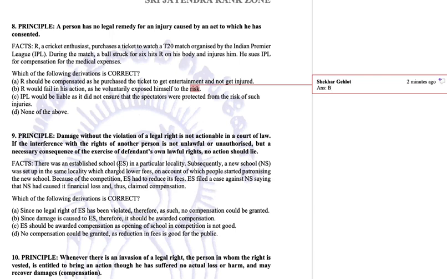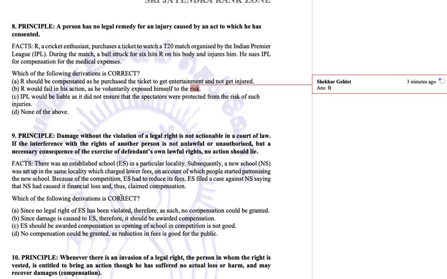There was an established school ES in a particular locality. Subsequently, a new school NS was set up in the same locality, which charged lower fees, on account of which people started patronizing the new school. Because the new school has lower fees, definitely people start going to that school. Because of the competition, ES had to reduce its fees, otherwise students will swoop to the new school. Okay, ES filed a case against NS saying that NS had caused it financial loss and thus claimed compensation.